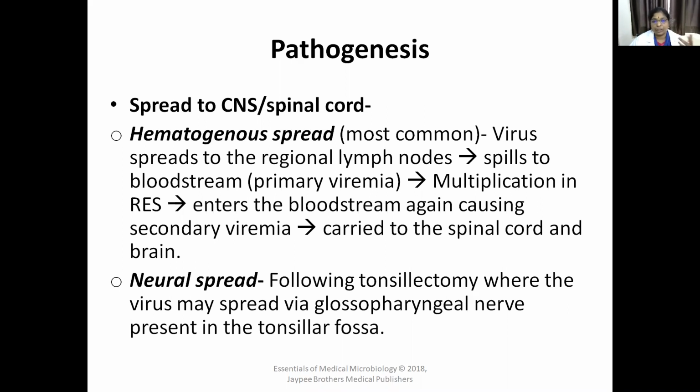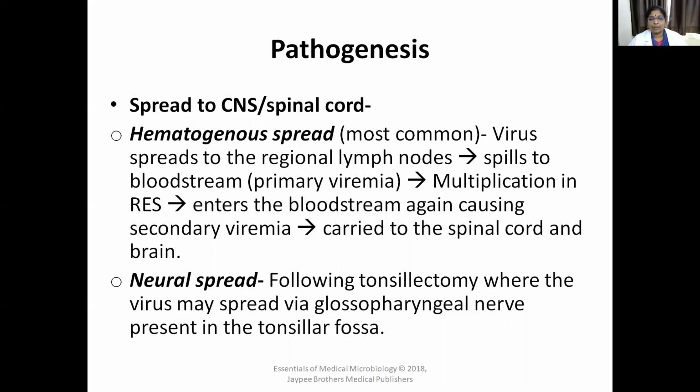So like that, poliovirus reaches from the oral cavity to the intestine, from the intestine to the regional lymph nodes, from regional lymph nodes to the blood circulation, that is primary viremia, from blood circulation again to the reticuloendothelial system, that is liver, spleen, or bone marrow, again to the bloodstream, and finally the virus reaches the spinal cord and brain. That is hematogenous spread or blood spread, which is the most common route.